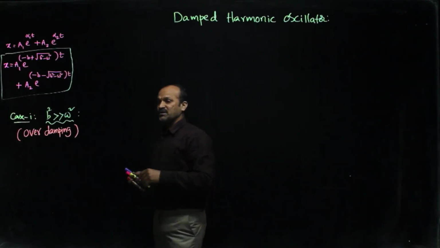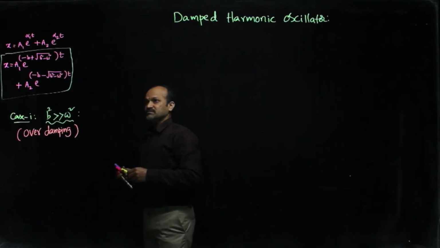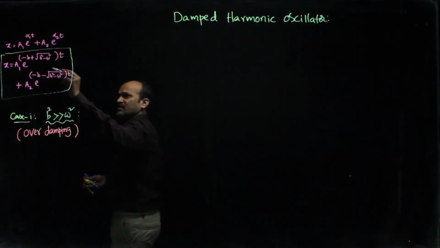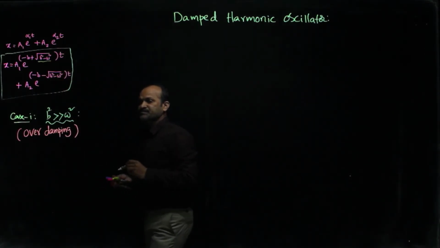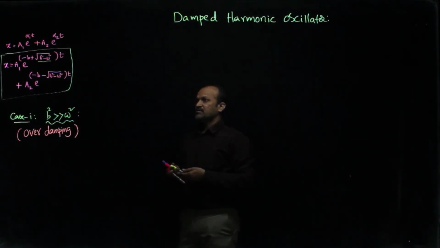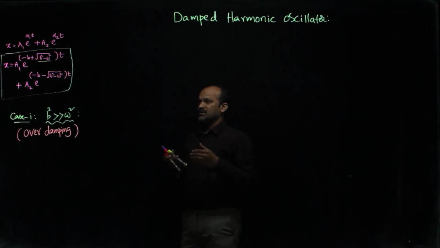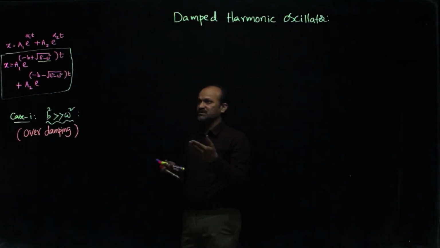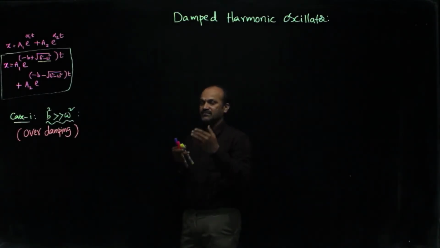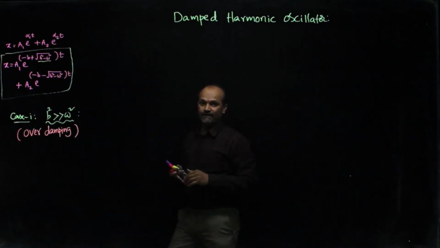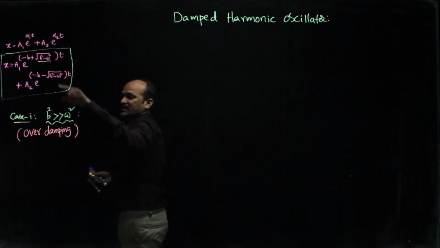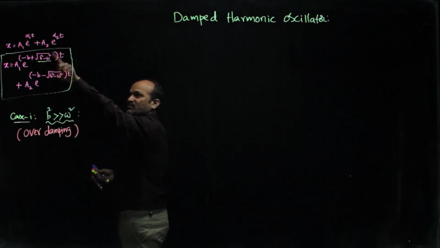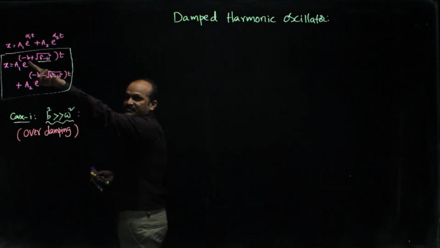Okay. If b square is very much greater than omega square, see the first term. That root value, b square minus omega square, where b square is greater than omega square, the root of that value, whatever you will get, is less than b, right?